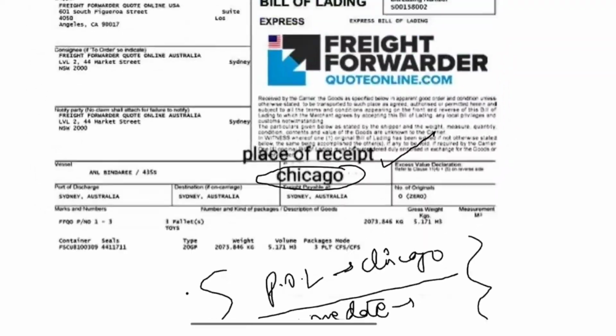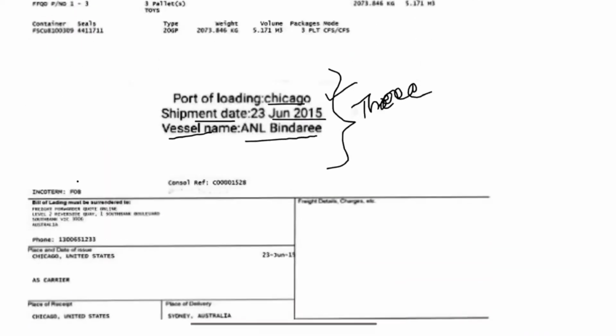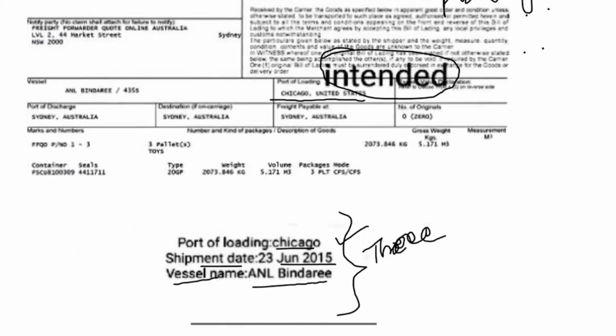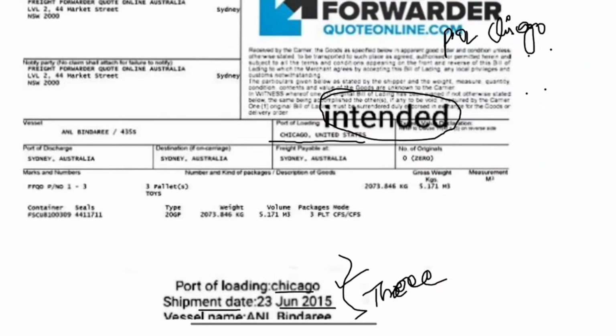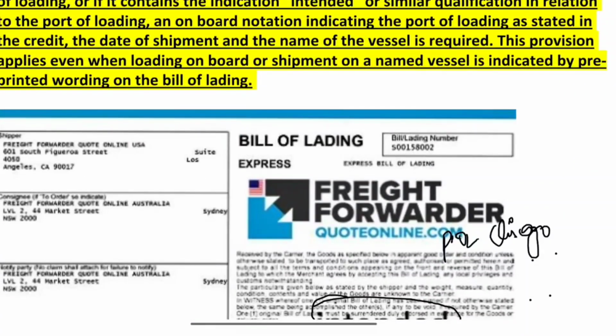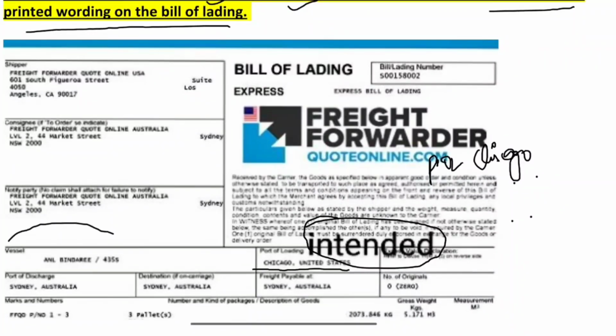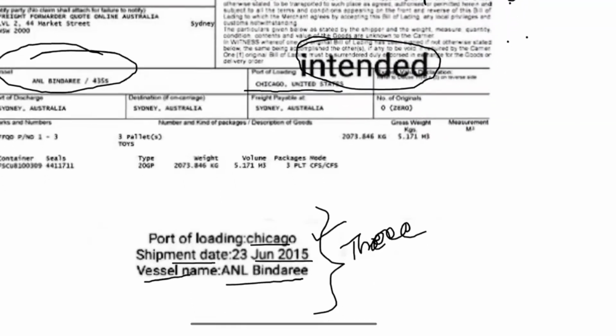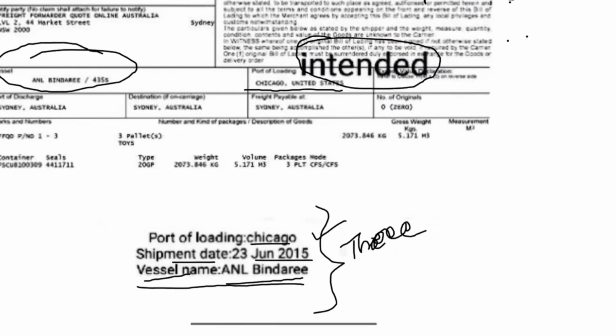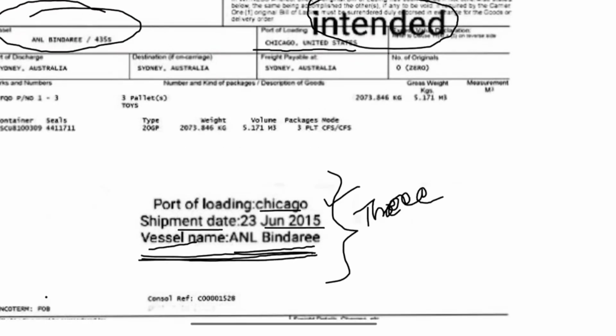Even if the date of shipment and vessel name are pre-printed, this provision applies even when loading on board or shipment on a named vessel is indicated by pre-printed wording on the bill of lading. It is pre-printed, but still we will require an onboard notation mentioning the vessel name.